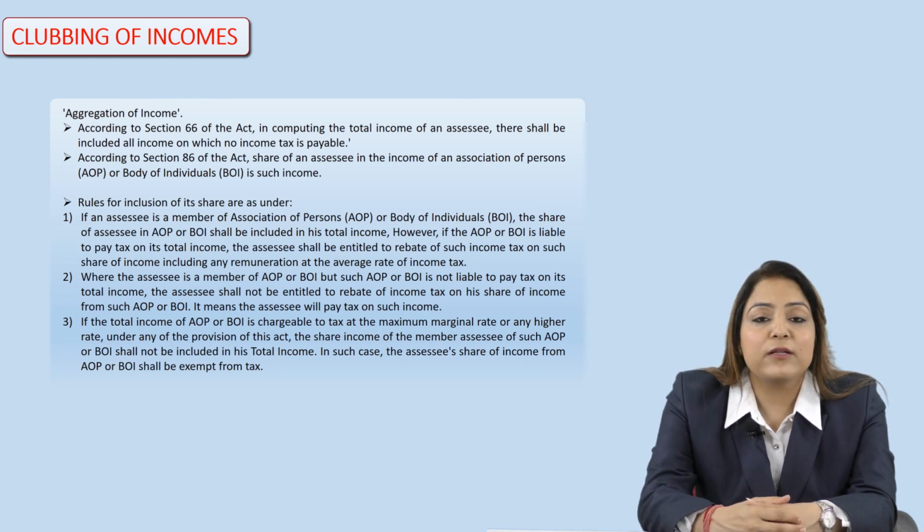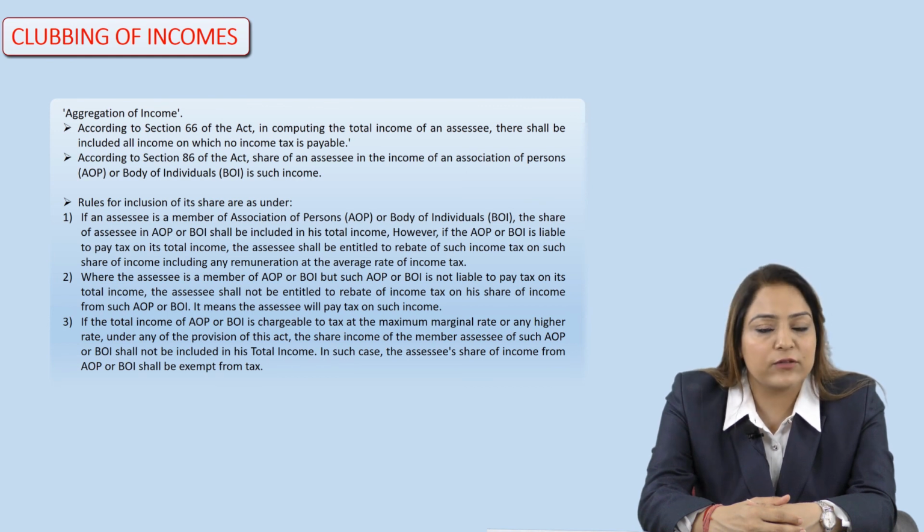Then the third thing is if the total income of AOP or BOI is chargeable to tax at the maximum marginal rate or any higher rate. Under such a situation, the share income of the member assessee of such AOP or BOI shall be included in the total income, and in that case the assessee's share of income from AOP or BOI shall be exempt from tax.